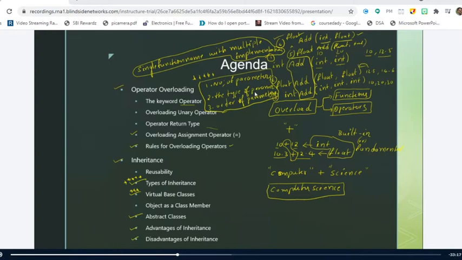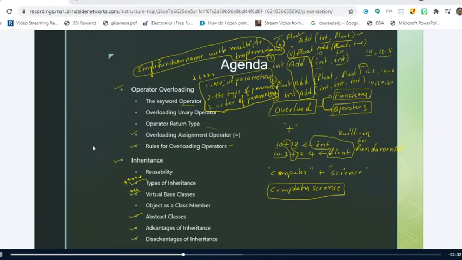What do you mean by polymorphism? One unit that can be implemented in various ways. Right. The name itself is saying that poly means many, morphing means many types. So many types is nothing but polymorphism. So polymorphism is implemented through which mechanism in C++? This might be a question you are asked. Did you understand the concept, Vaishnavi? I think you are the person who asked the question, right?